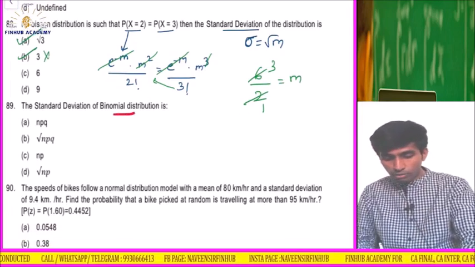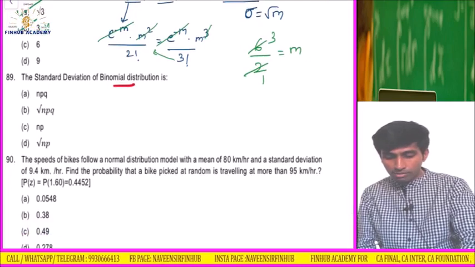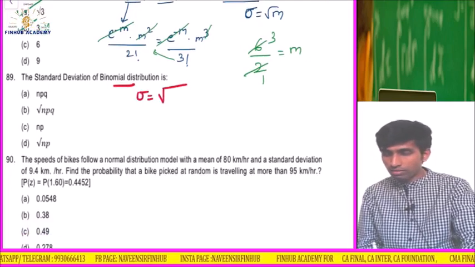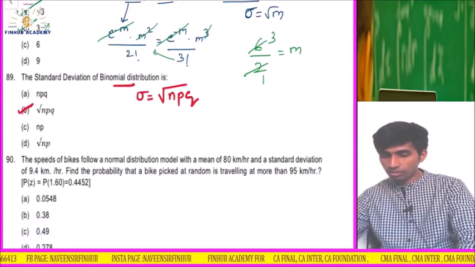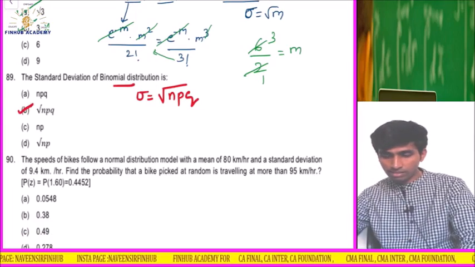Standard deviation of binomial distribution. Okay, binomial distribution, standard deviation is what? Root of NPQ. Answer is root of NPQ. Okay, so B, this is the answer, B.